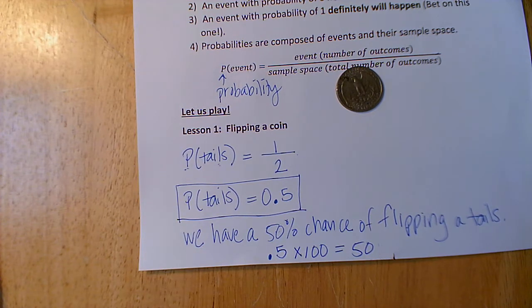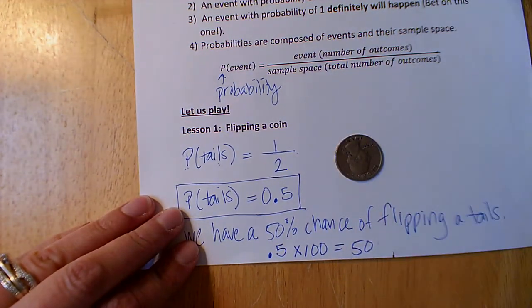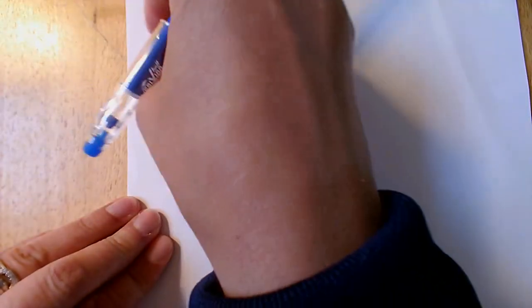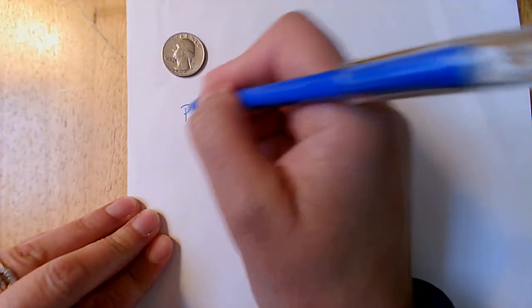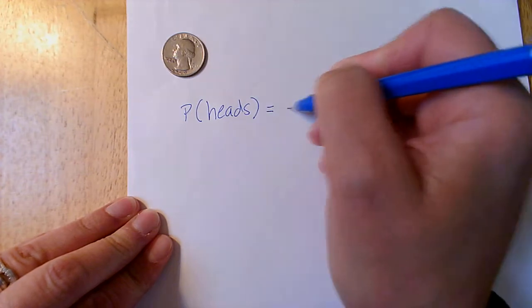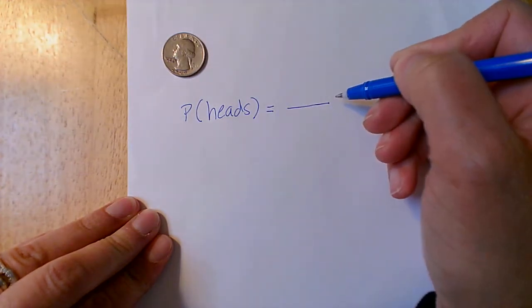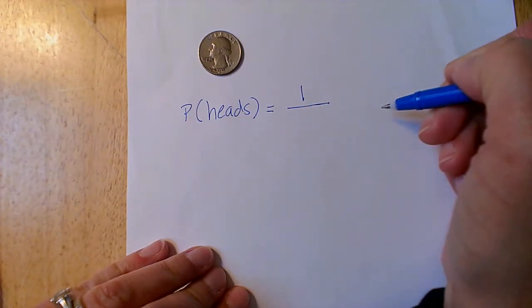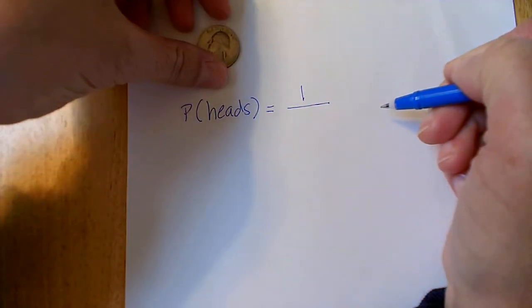Okay, well, let's see. Let's say I flipped it and I got a heads. So, going into another piece of paper, I got a heads. So my probability that I flipped a heads. Well, how many heads are there on this coin? There's just one head. How many different types of outcomes? Well, I have heads, 1.